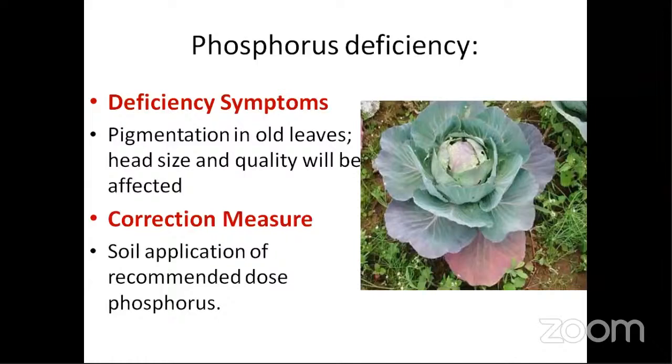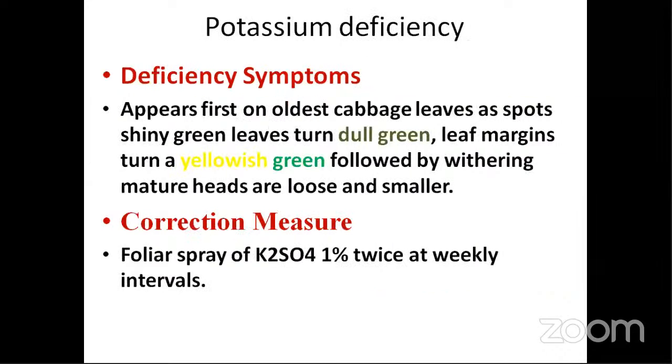Next, phosphorus deficiency. Under phosphorus deficiency, you see the pigmentation in the leaves. You can see a reddish pinkish tinge on the leaves, and the quality also. So P is for quality, and the quality is detrimentally reduced. So what you have to do is go for the phosphorus application.